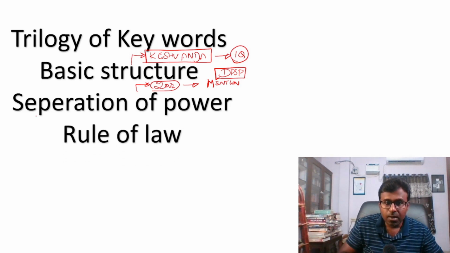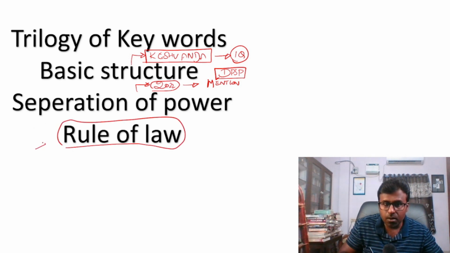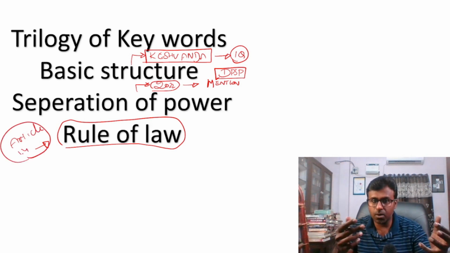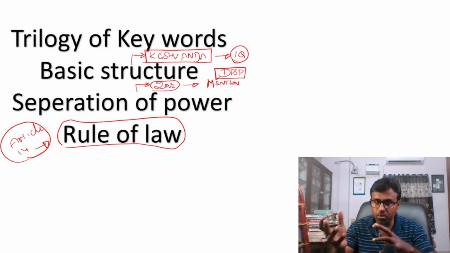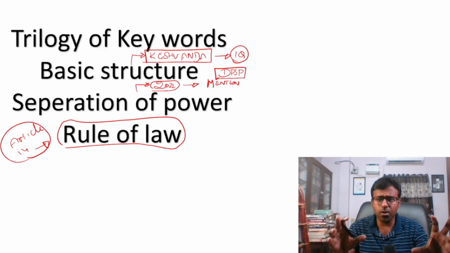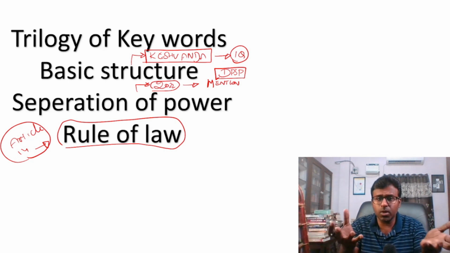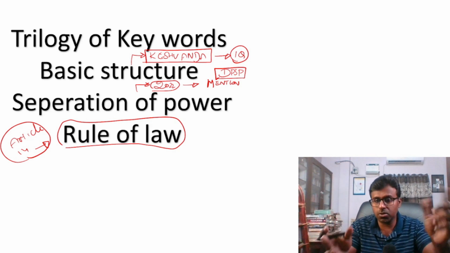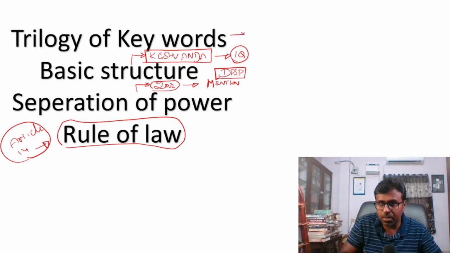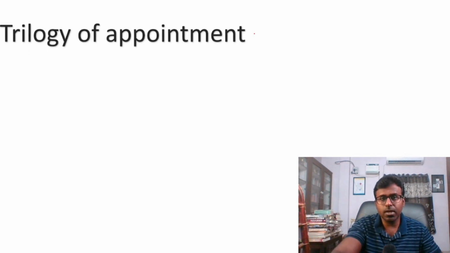Rule of law. This also is very, very key. There is a concept of equality before law, equal protection of law, and one more thing, rule of law. What is the meaning of that? See, a trilogy of keywords, I feel one question will come from these. Okay, one question.